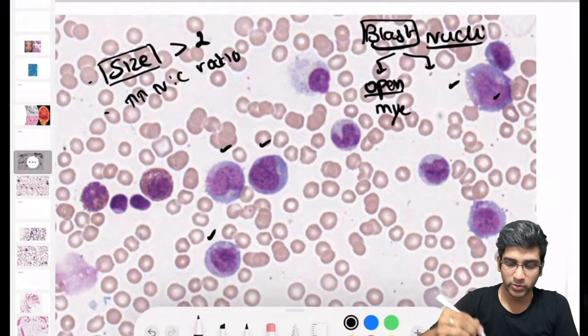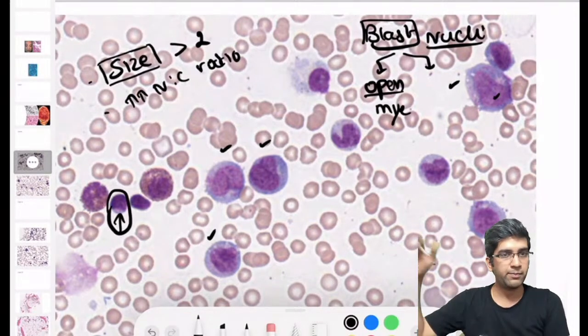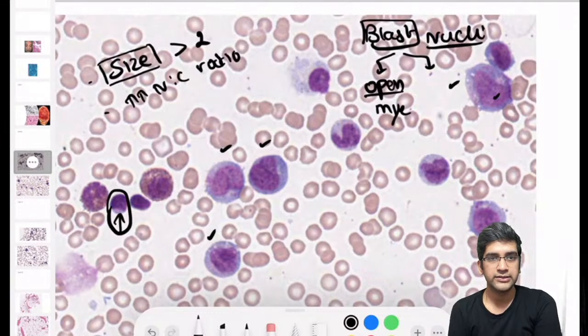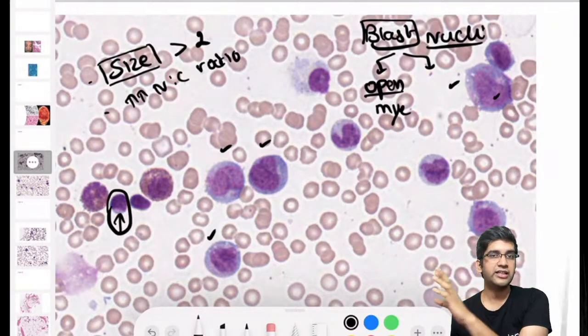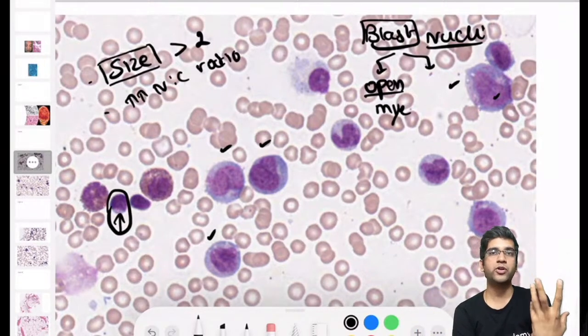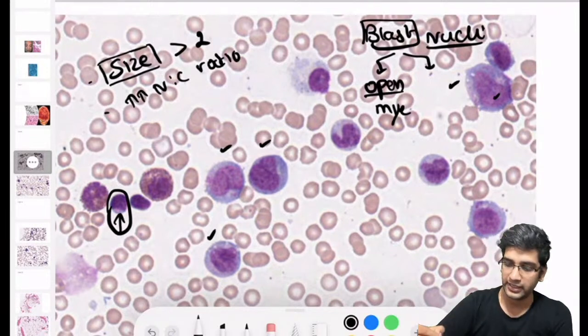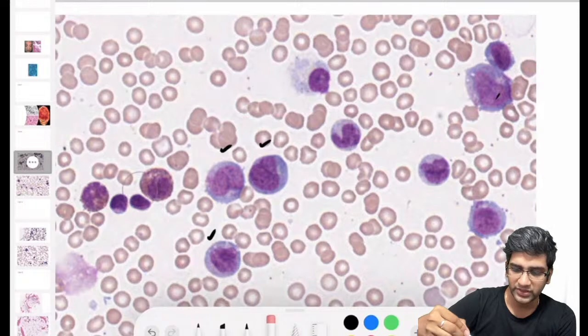When you have a closed up chromatin, maybe like this, can I say this cell is definitely darker compared to the ones which I ticked? Yes, that's a lymphocyte. That's definitely a darker cell. That's how a lymphoblast would look. A closed chromatin is for lymphoblast, and an open chromatin is generally for a myeloblast. Fine. Great. I'll erase whatever I wrote here. So I know now it's a myeloblast.